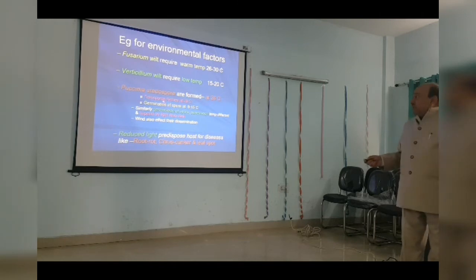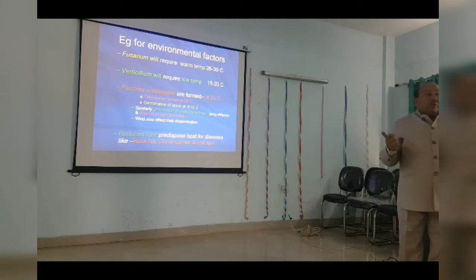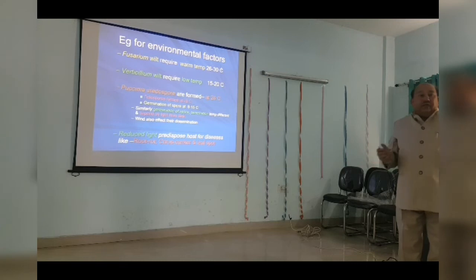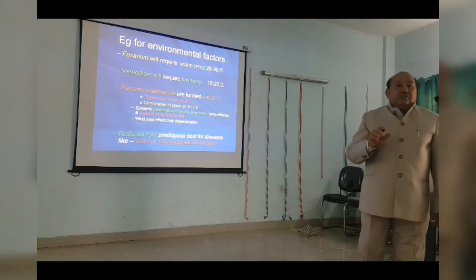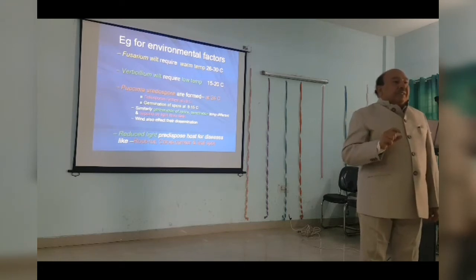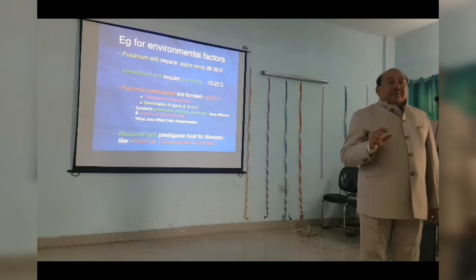So if the germination of the spores takes place early in the morning, when the temperature is about 8 to 15 degrees Celsius, it means that as soon as the temperature rises from 15 to 20, the germ tube will die. That's why I told you there is a functional resistance in certain varieties of wheat, where the stomata opens late in the morning when the temperature becomes about 20 degrees Celsius.